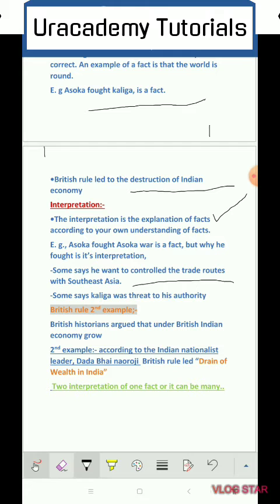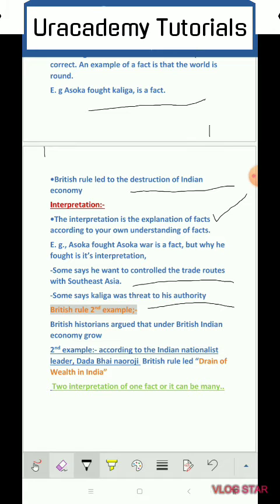Firstly, some say he wanted to control the trade routes with Southeast Asia. So it was one interpretation. Some say it was a threat to his authority, because Kalinga was at that time considered the most powerful state, and that's why Ashoka wanted to show his supremacy.